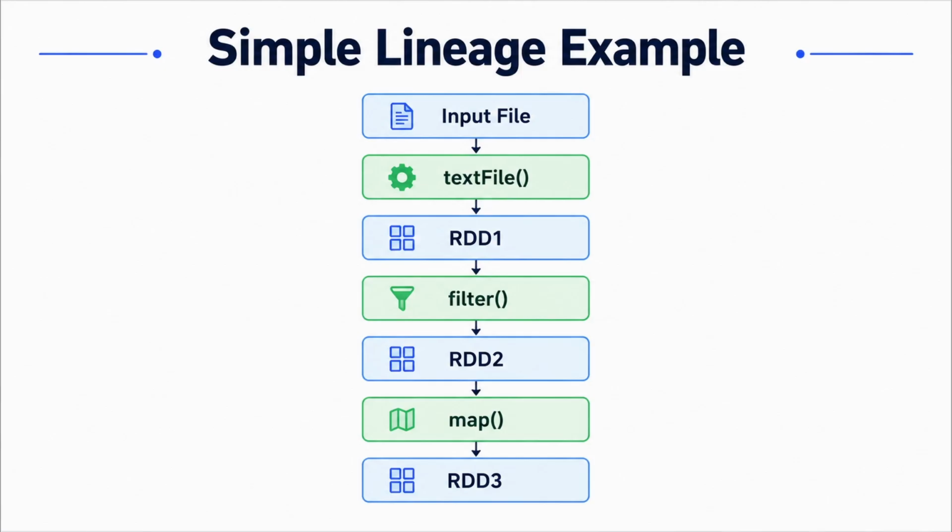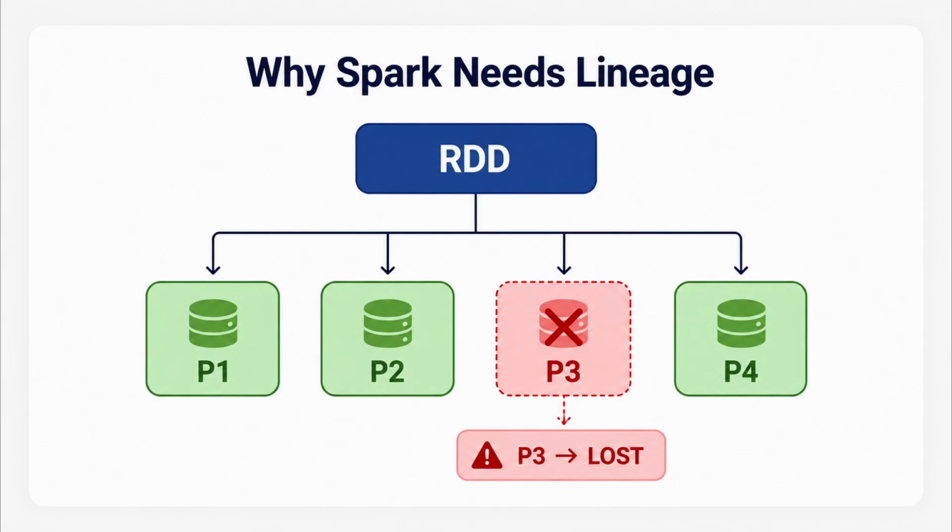But why does Spark need to remember all of this? The answer becomes clear when something goes wrong. We're running Spark on a distributed cluster, so failures can happen. An executor can crash, a machine can disappear, network problems can occur. Imagine our RDD has 4 partitions, and partition 3 is lost. What would be the simplest but most expensive solution?